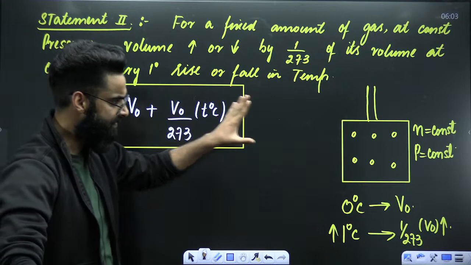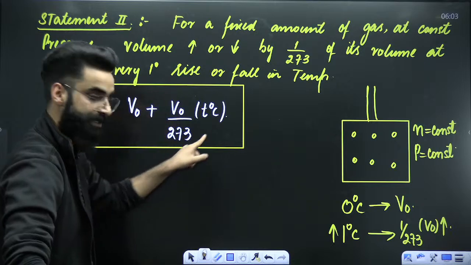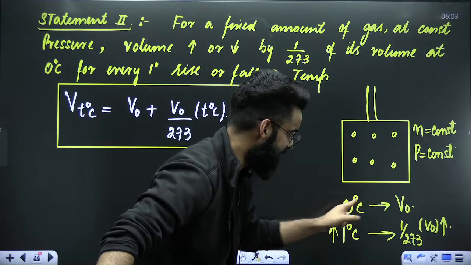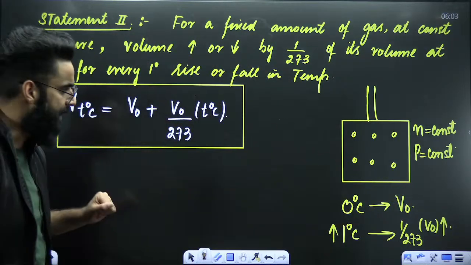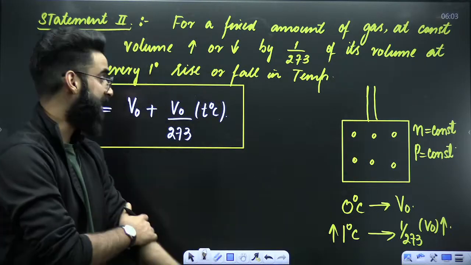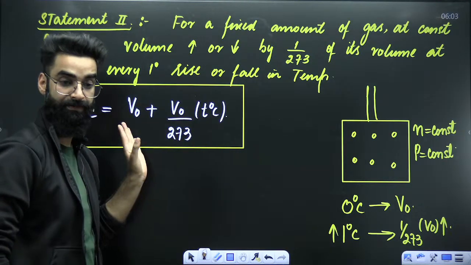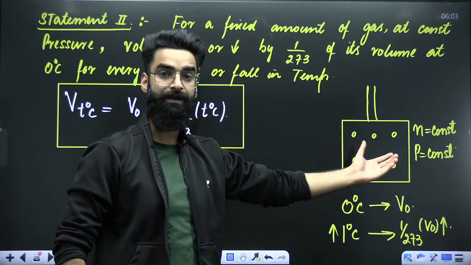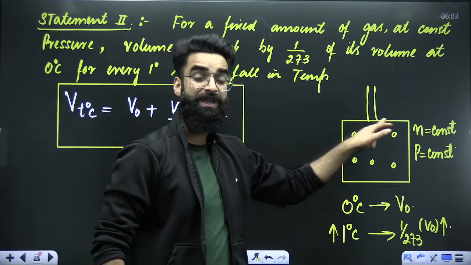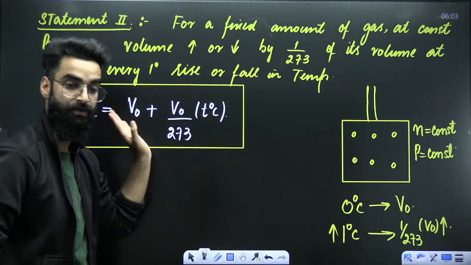Okay? So dear students, if the temperature of the gas is 0 degree, this whole term becomes 0. So volume of the gas at 0 degree becomes V naught, which is absolutely correct. Now, if the temperature of the gas is 1 degree, keep the T value as 1. So the volume of the gas at 1 degree becomes V naught plus V naught by 273. When you keep the temperature of the gas at 2 degree, keep the T value 2, V naught plus 2 times V naught by 273. When you keep the temperature of the gas as minus 1 degree, keep the T value minus 1, it becomes V naught minus V naught by 273.